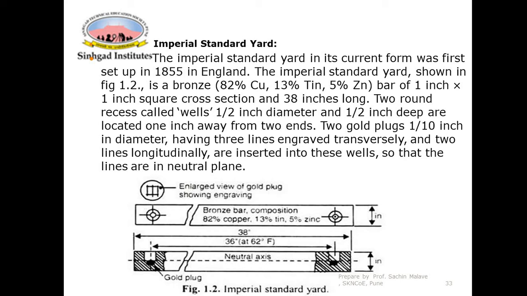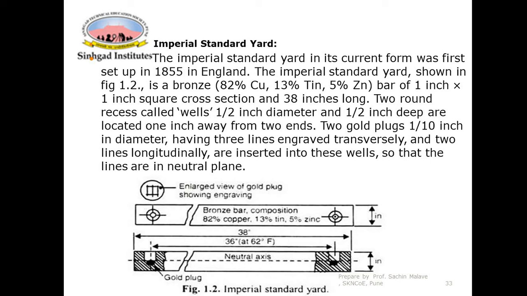So the distance between the central transverse lines of the gold plugs, this is one transverse line and there will be one more, is 36 inches, measured at 62 degrees Fahrenheit.